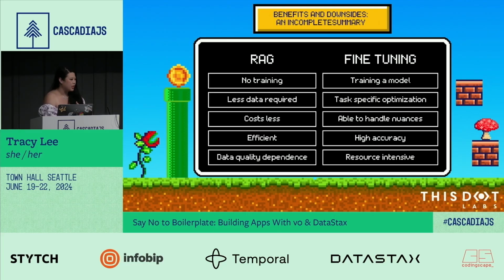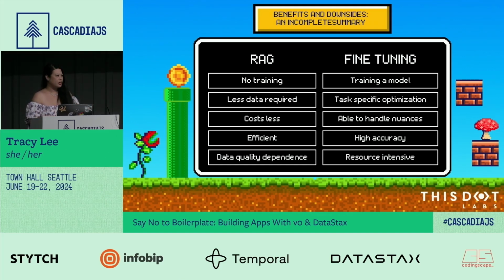It costs less money because you're not having to train a model. It's efficient, and one of the downsides though is that the data quality that you have needs to actually be good. So there's a dependence on that to make RAG good for what you're using. For fine-tuning, you are actually training a model. So you're actually editing a model. I don't know, editing a model, training a model. You're changing the model, right? You're not just giving it some information.